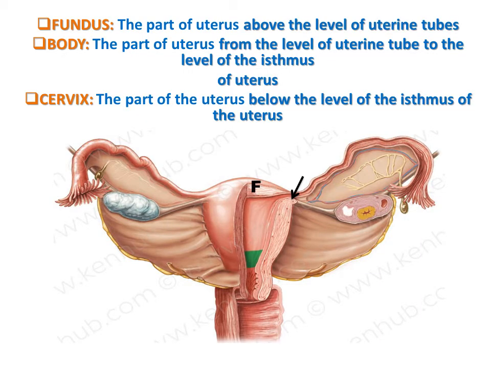The fundus is the part of the uterus above the level of the uterine tubes. The body is the part of the uterus from the level of the uterine tubes to the level of the isthmus. The cervix is the part of the uterus below the level of the isthmus.